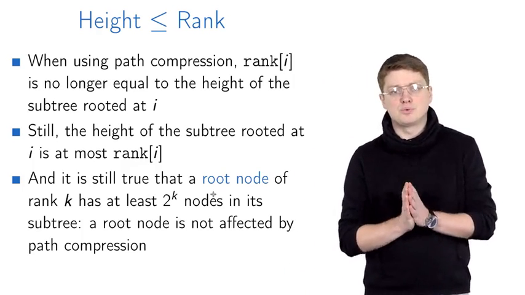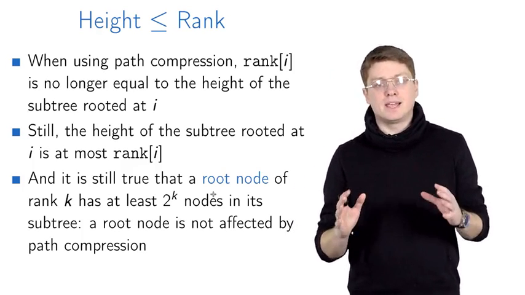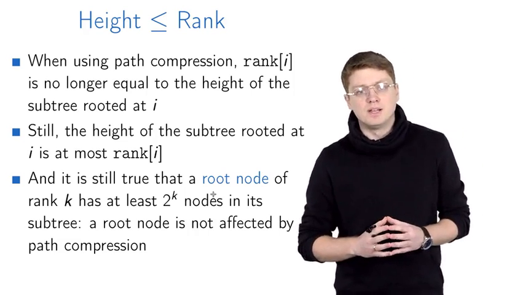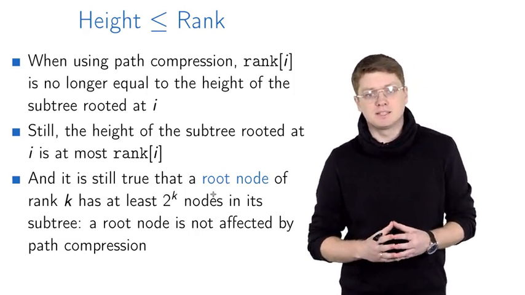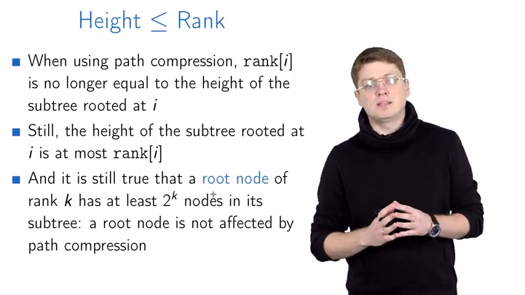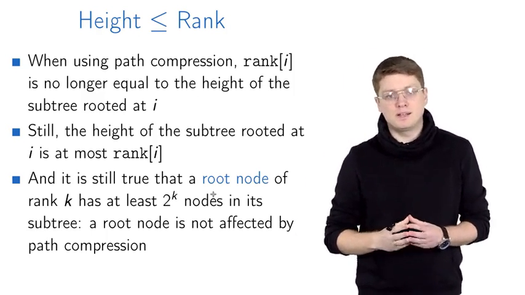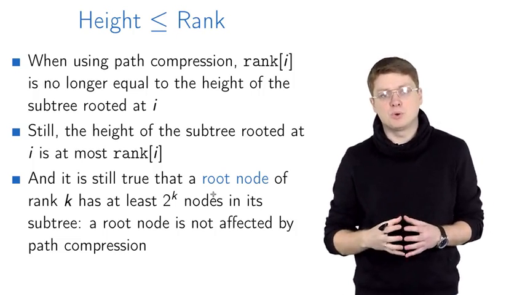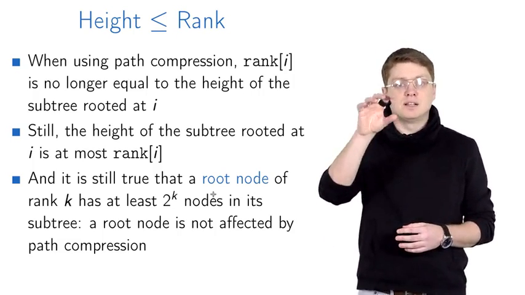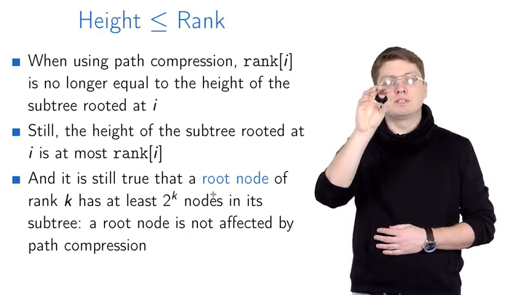It is still true that for any root node I of rank k, the corresponding subtree contains at least 2 to the k elements. And this can be seen by realizing that path compression does not affect any root nodes. If we have a root node whose height is k, then no matter how many times and for which nodes in this subtree we call find with path compression, all these nodes are still in this subtree rooted at this node, exactly because this node is still a root.